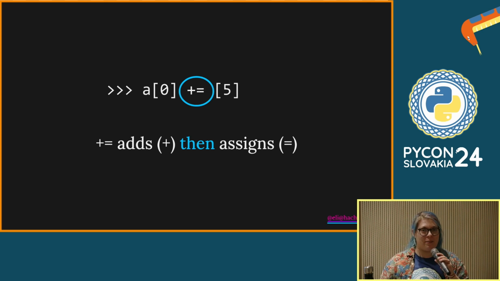Has anyone run into something like this in production? Has anyone ever seen this kind of bug before in the wild? It's mostly a sort of toy example that people give exactly to illustrate how Python does memory management. But as far as I know, this is still absolutely true in Python 3.12.